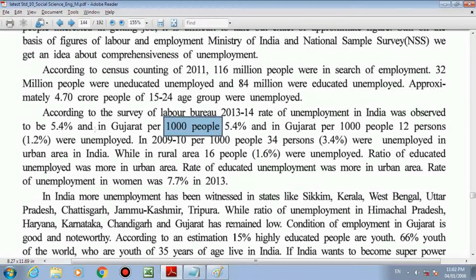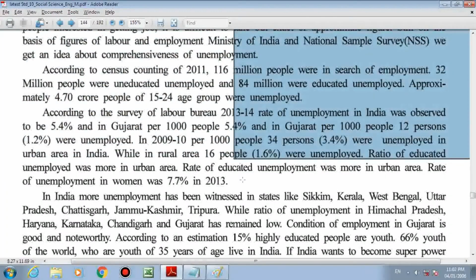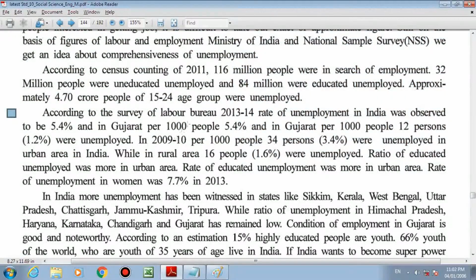Okay, and in Gujarat, per 1,000, 12% remain unemployed. So this particular part you have to erase. What I underlined, what I prepared, that you have to erase. In Gujarat, per 1,000. Okay, so this is extra. This particular data is extra.